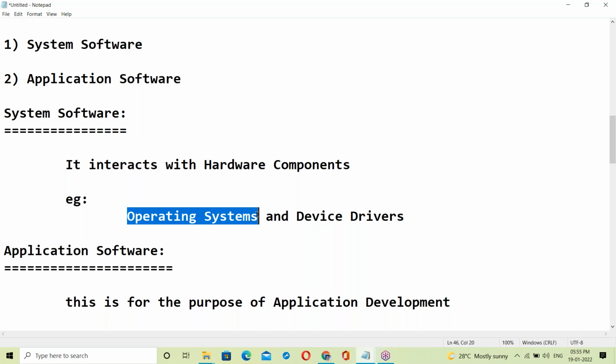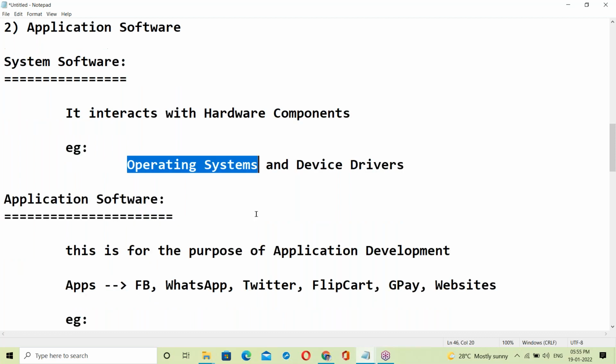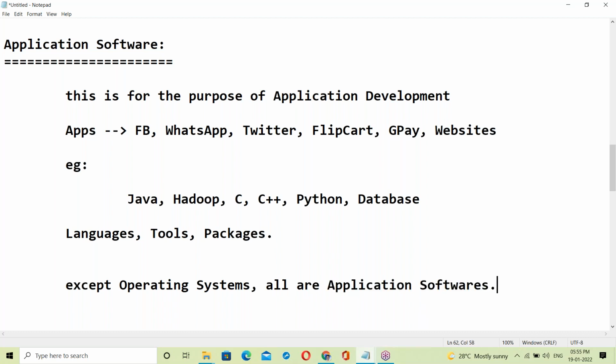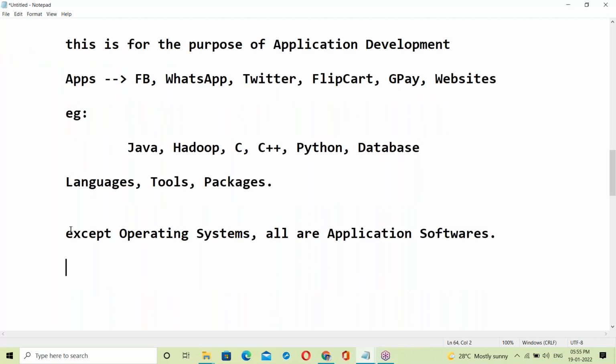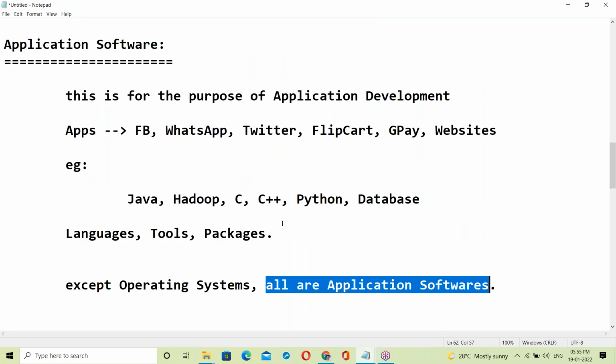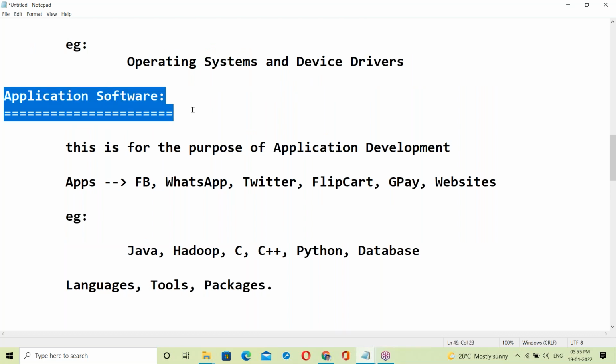See, many things we are using in the software field. So except operating systems, all are application software. Simple answer. Which is application software? Except the OS, all are application software.